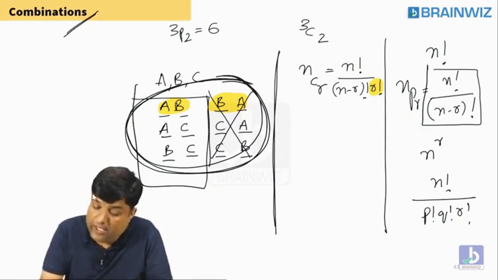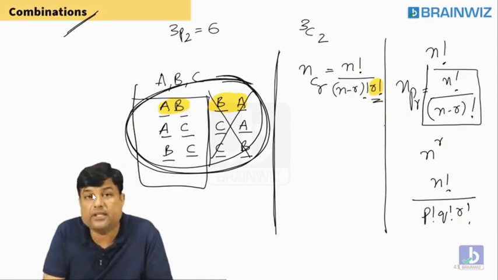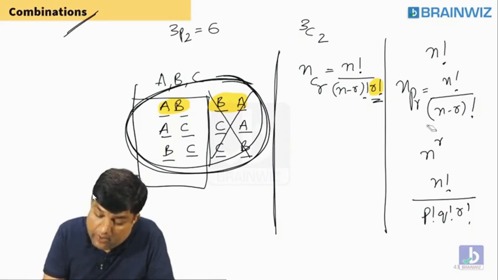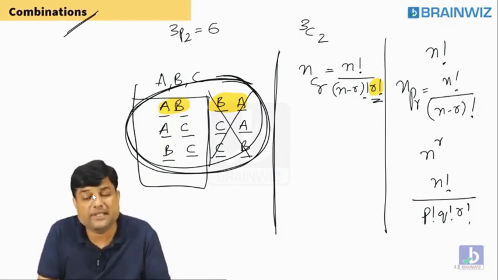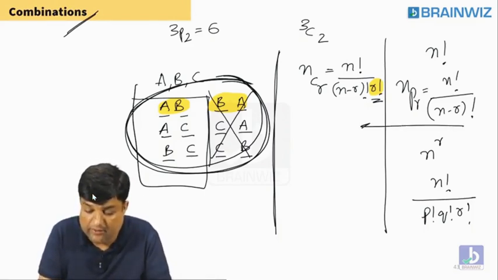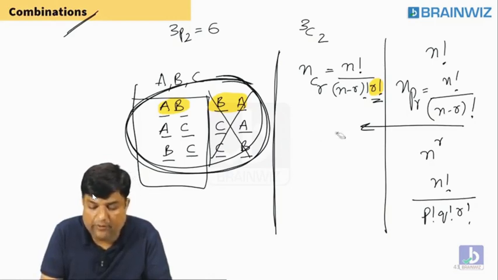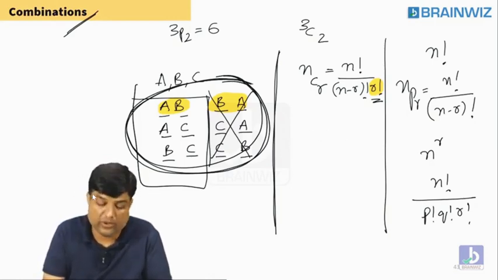But for this, if you add just one r factorial, then from arrangements, it will become what? Selections. From arrangements, it will become selections. How to come from arrangement to selections? Only one difference. You are supposed to remove the like cases.